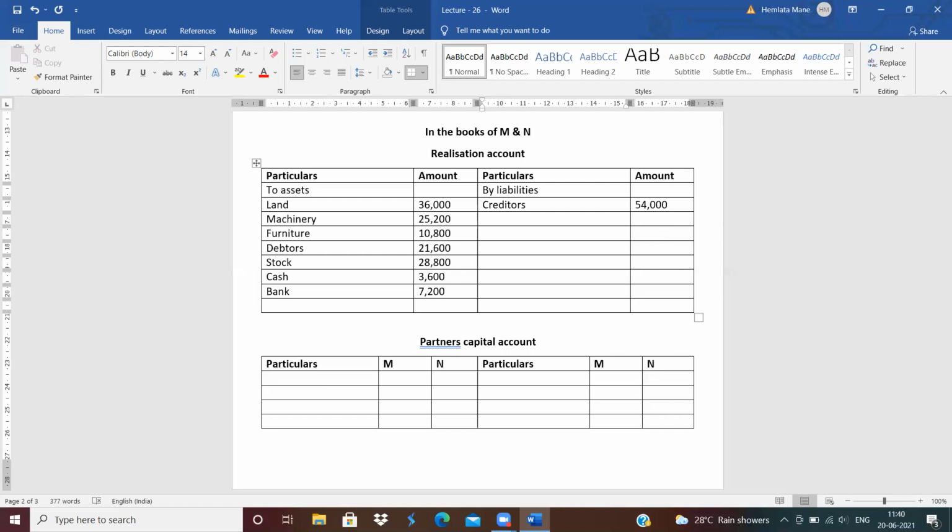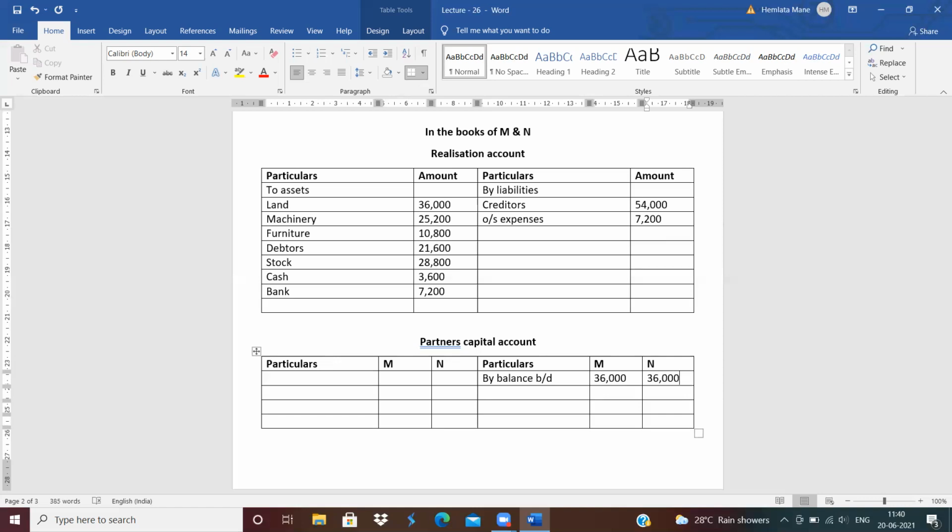Next is outstanding expenses. 7,200. Now write down the capital balances of MN by balance brought down. 36,000 of M and 36,000 of N.